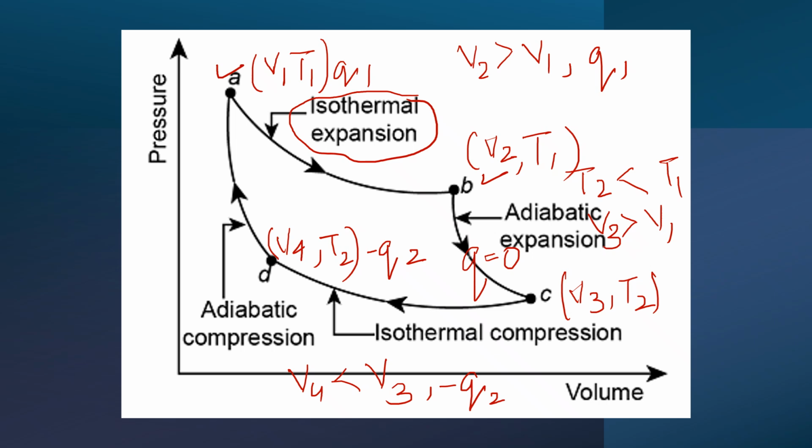And when we are moving from D to A, the changes taking place is T2 is going to be less than T1. V1 is going to be less than V4. Heat is 0. So if heat is 0, this is adiabatic compression which is taking place and the temperature is going to increase. So this is how you're going to read this Carnot cycle.